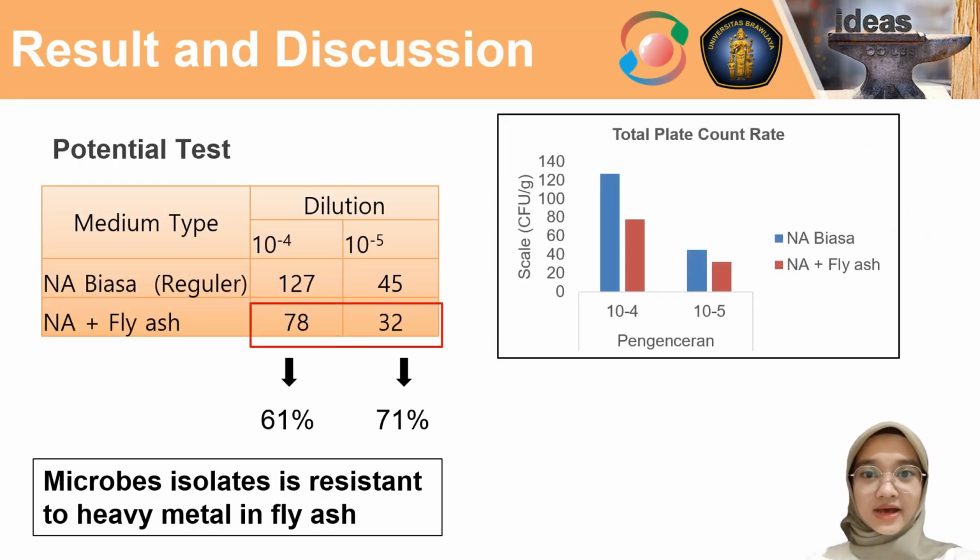Bacteria isolated from rice husk with fly ash treatment show that the amount of colony forming units or CFU in the nutrient agar on the dilution 10 to the power of -4 was 61% of the total CFU in the nutrient agar without fly ash on the same dilution. The result of the isolates also show that the total CFU in the nutrient agar with the addition of fly ash on dilution 10 to the power of -5 was 71% of the total CFU in the nutrient agar without fly ash on the same dilution. This indicated that bacterial isolates had resistance to fly ash.